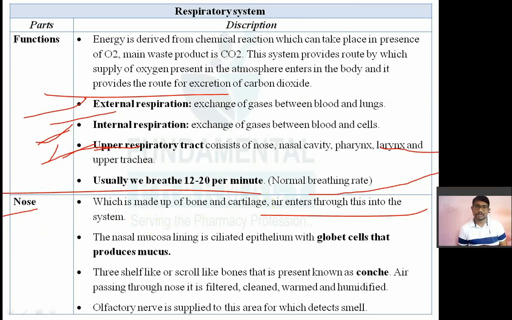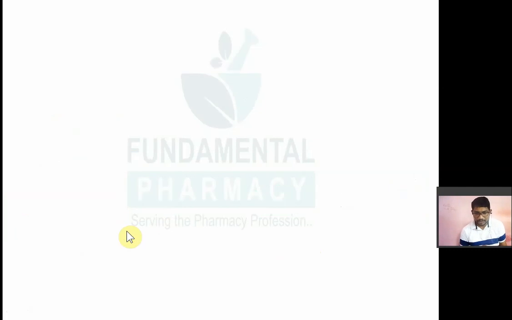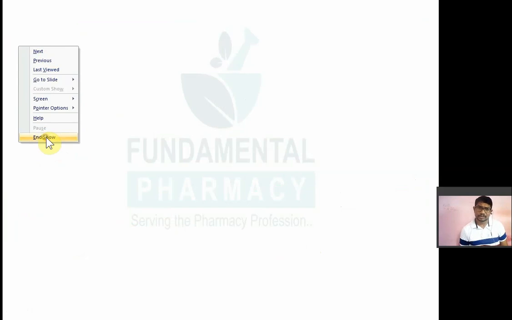Now the nasal mucosa, whatever mucosal lining is there in the nose or nasal cavity, has ciliated epithelium. The inside lining of the nose consists of ciliated epithelium cells. Air traveling through this ciliated epithelium lining of the nose, whatever dust particles are there in the air, is removed.